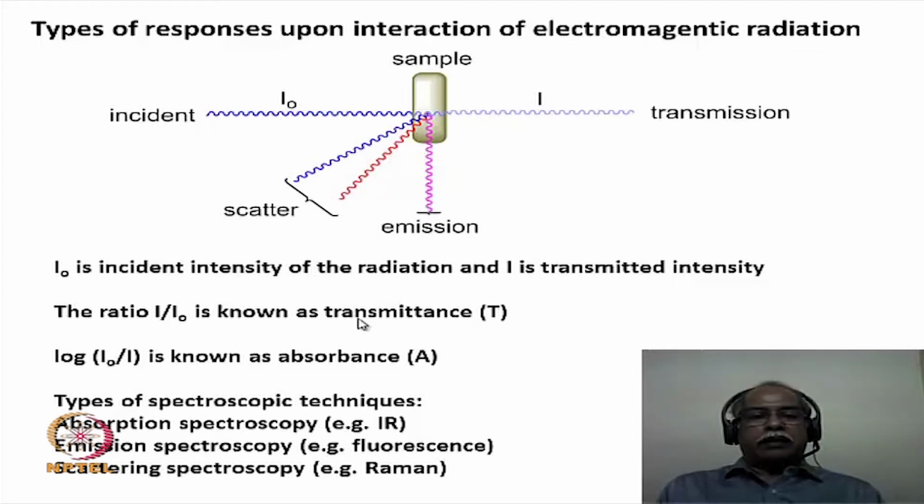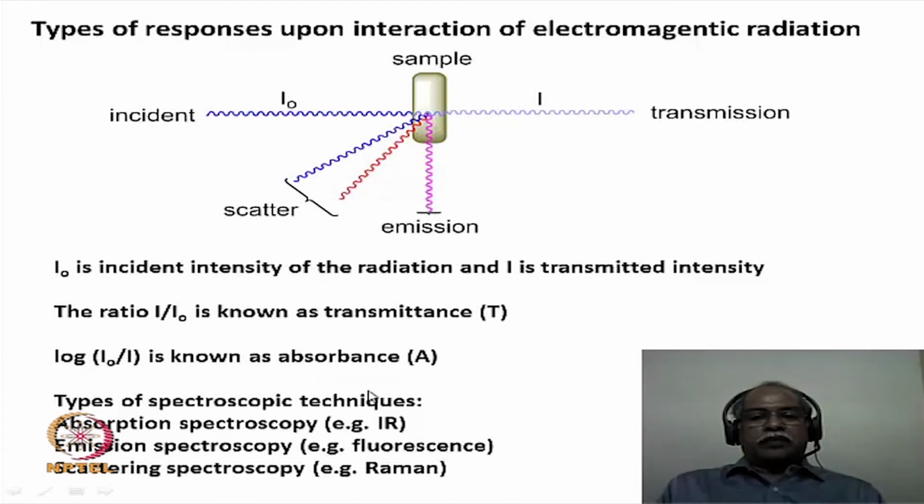The ratio of I by I0, in other words, the intensity of the transmitted light to the intensity of the initial light, is what is known as the transmittance, or capital T is the symbol that is used for this particular terminology. Now, logarithm scale of I0 divided by I is what is known as the absorbance. Capital A is used as the symbol for this particular term, and absorbance and transmittance are related to each other, as you can see. For example, one is a logarithmic quantity, which is logarithm of 1 by T is what is known as the absorbance.